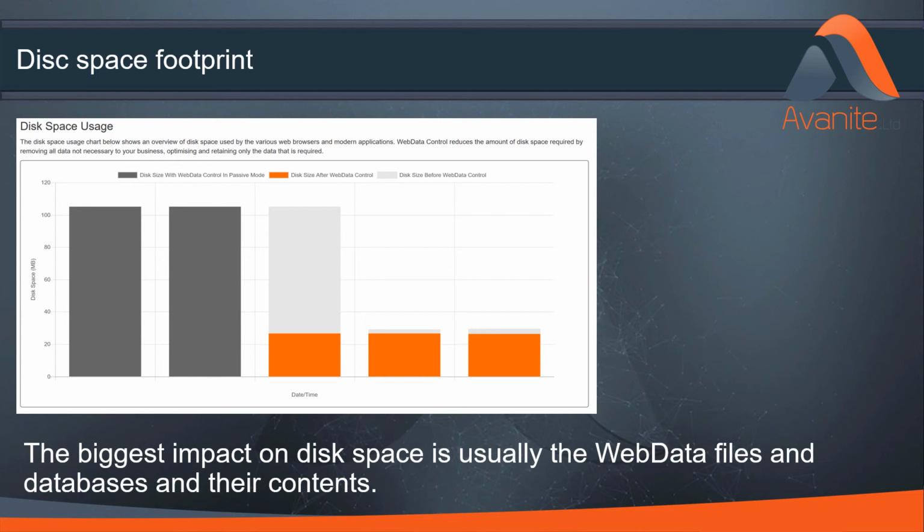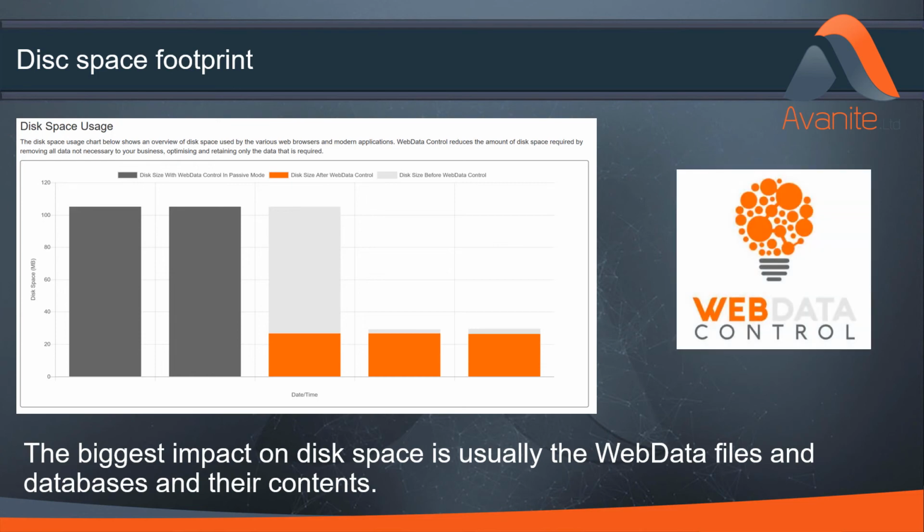Currently, the only way to successfully manage this data across sessions is to use Avanite's web data control software.